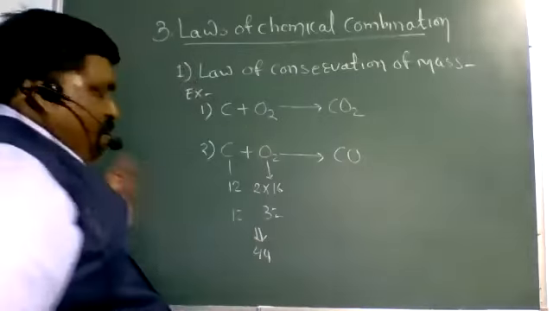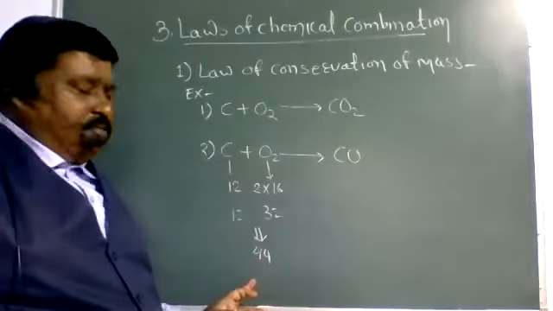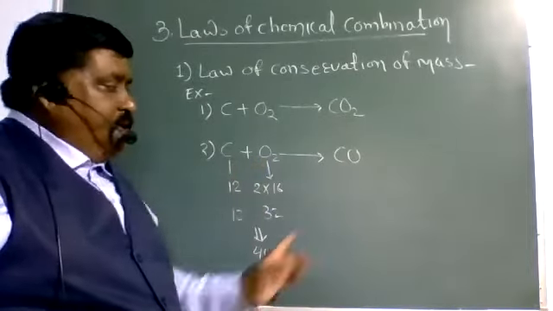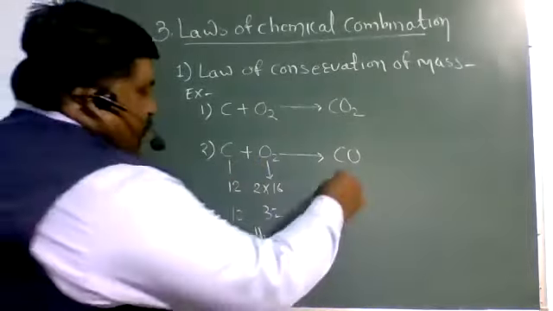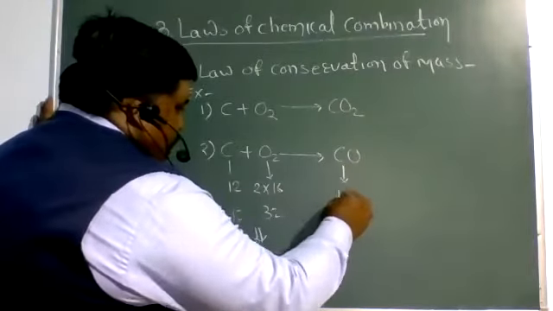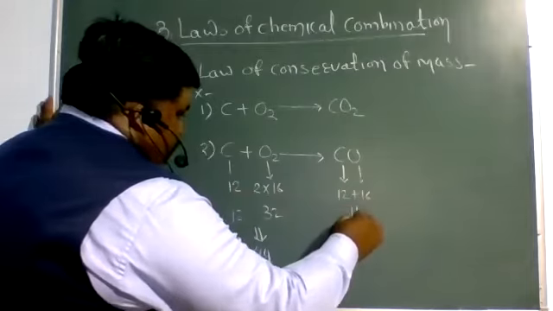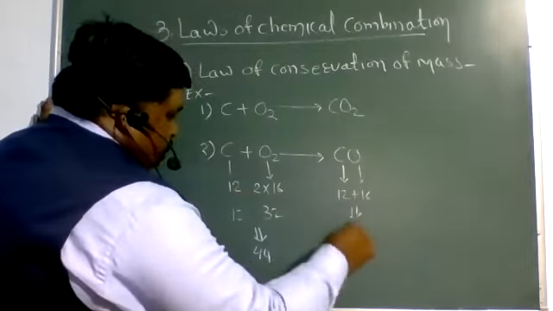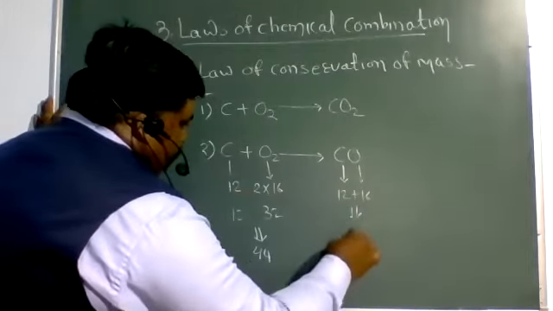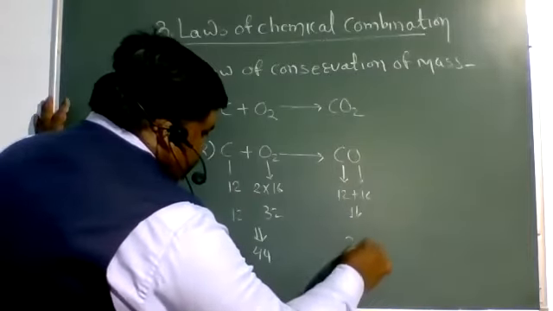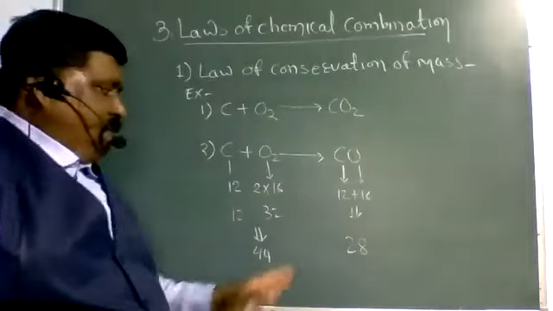The total mass of carbon plus oxygen is 44. On the product side, carbon with atomic mass 12 plus oxygen with atomic mass 16, the total mass is 28.